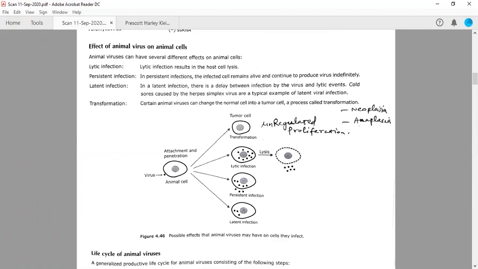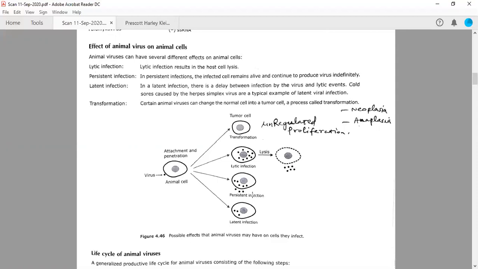But before moving into these details, there are other possibilities also. The small dot is a virus, right? So it is infecting an animal cell. It will make many copies inside the animal cell, and then the viral load is very high inside the cytosol. It can lyse that particular cell to release the viral particles. So lysis is one possibility.